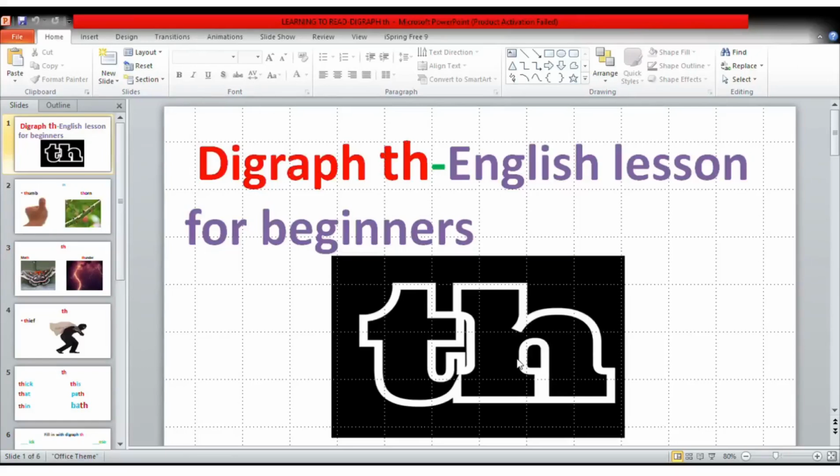Digraph th. Th is made of two letters, that is letter T and letter H. When they are put together, they make a common sound, th.